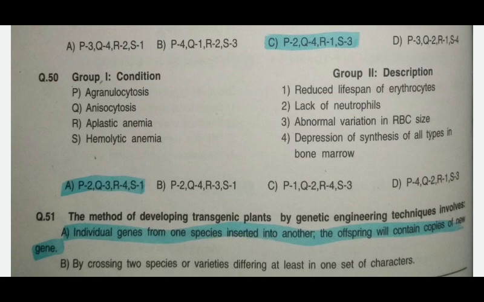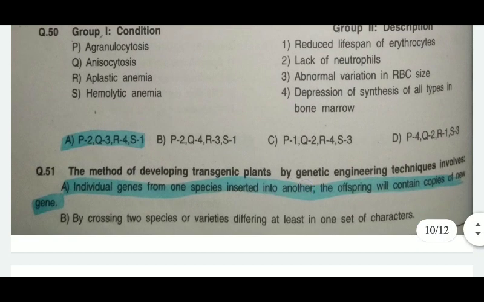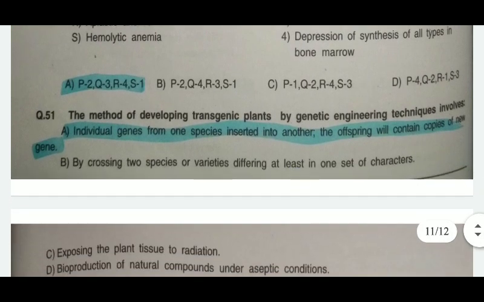Then next is the condition with their description. First is agranulocytosis, lack of neutrophils. Anisocytosis, the answer is abnormal variation in the RBC size. Aplastic anemia is related to depression of the synthesis of all types of cells in the bone marrow. Hemolytic anemia is reduced lifespan of the erythrocytes, that is RBC.